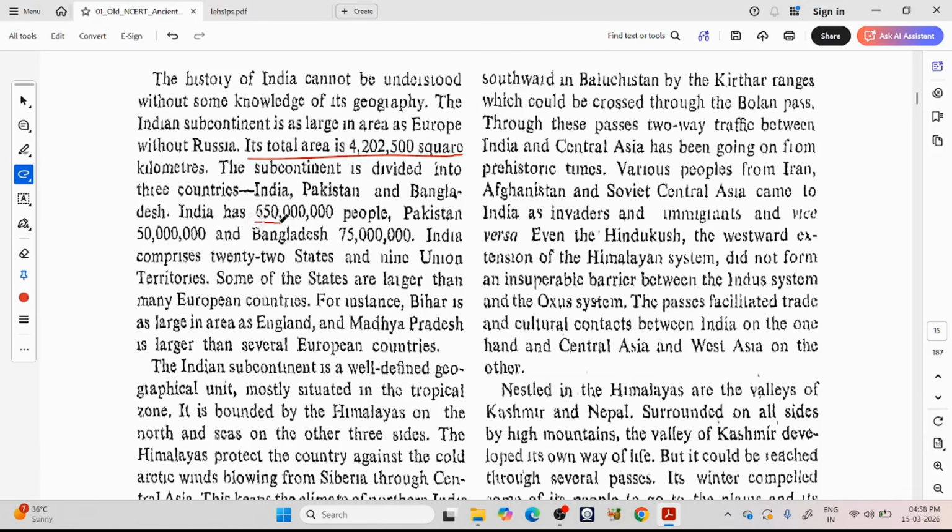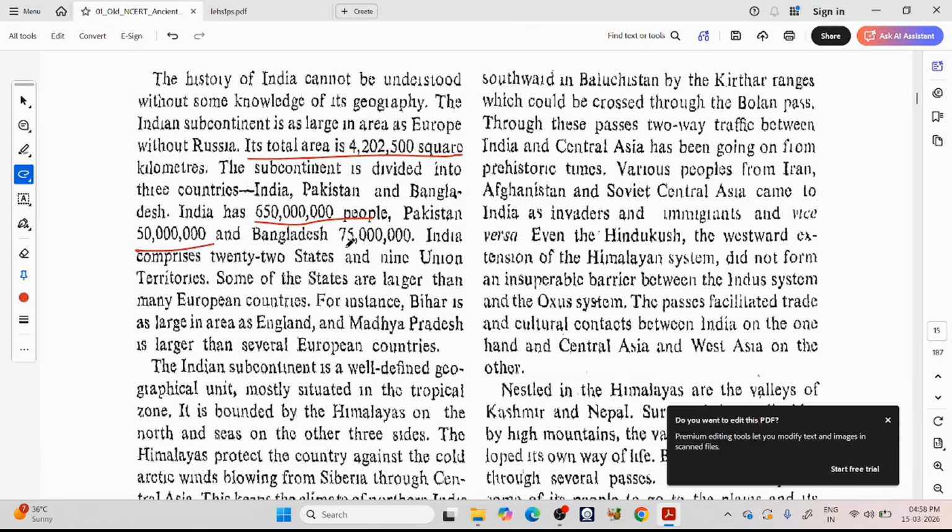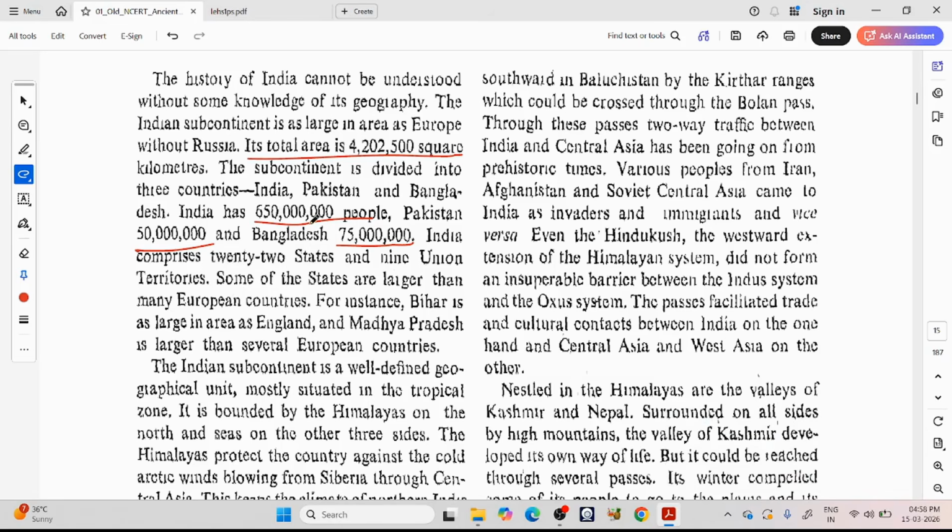The subcontinent is divided into three countries: India, Pakistan, and Bangladesh. India has 65 crore people. This is the old NCERT. Pakistan has 50 crore and Bangladesh 7.5 crore. India comprises 22 states and 9 union territories. Now our population is 145 crore and there are 28 states and 8 union territories.